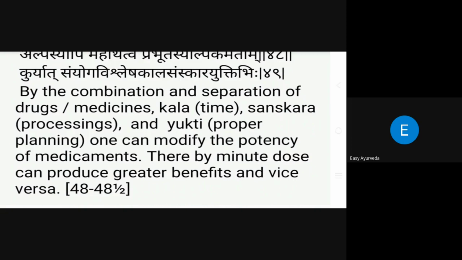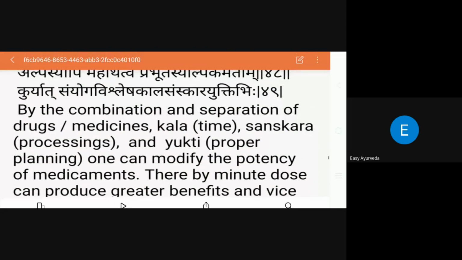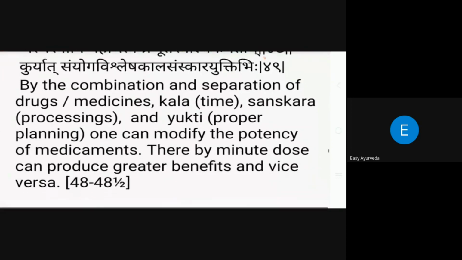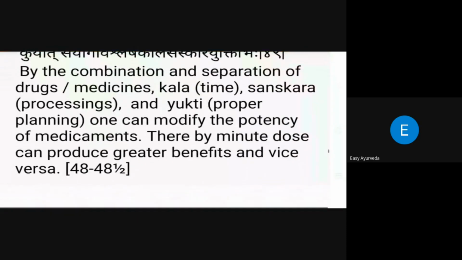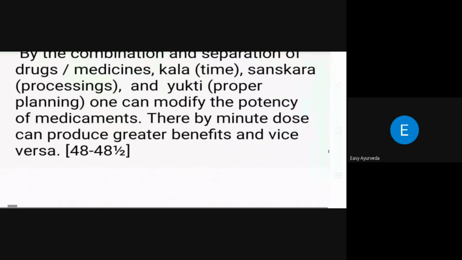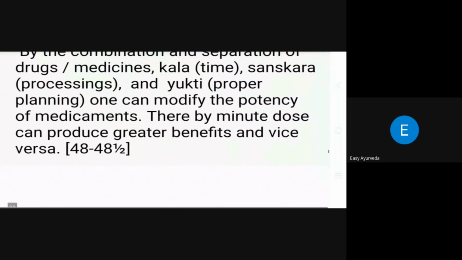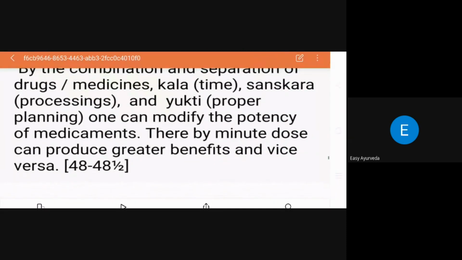Yukti is the most powerful weapon with which we can solve every problem through research. We can use the combination and separation of medicines, that is Samyoga and Vishlesha, Kala, Samskara and Yukti. One can modify the potency of medicaments, so a minute dose can produce greater benefits and vice versa.